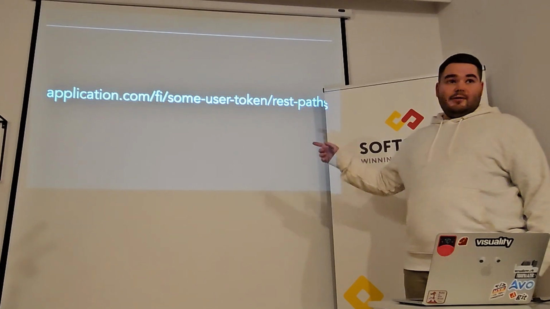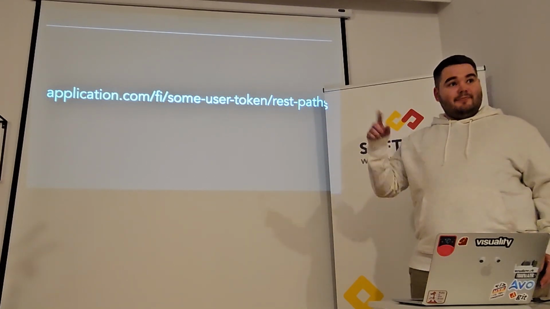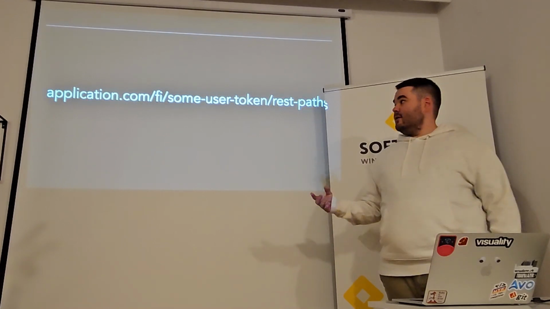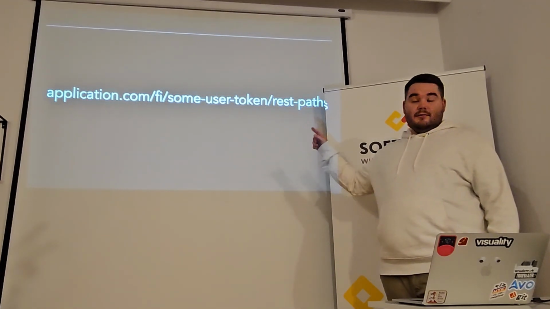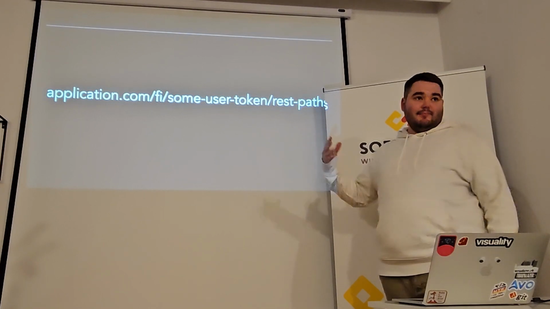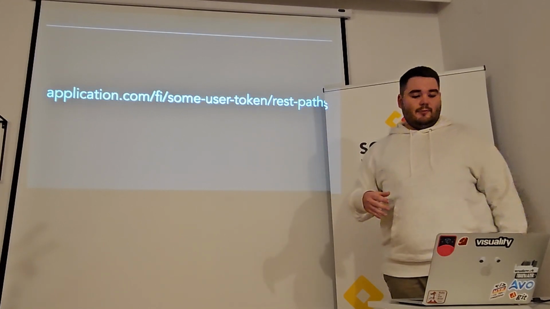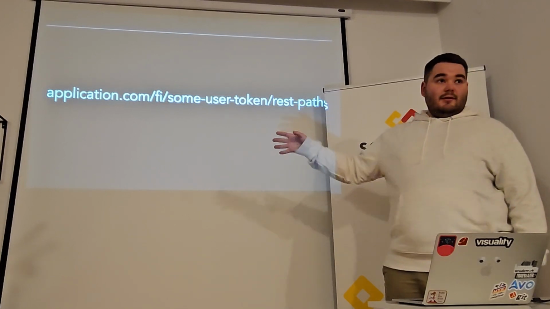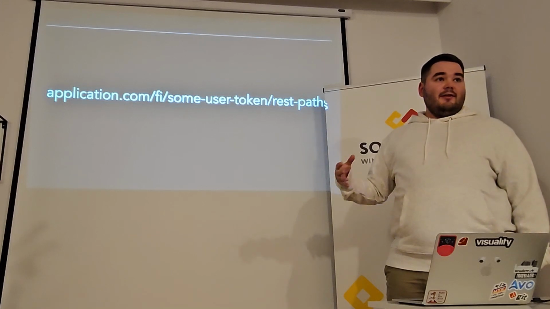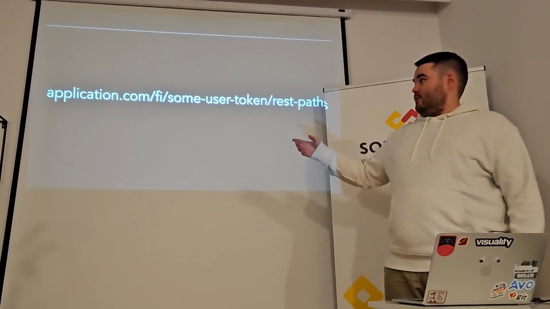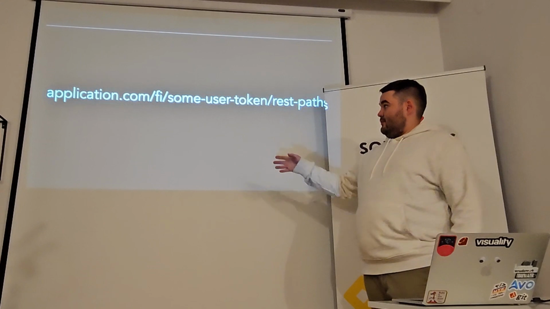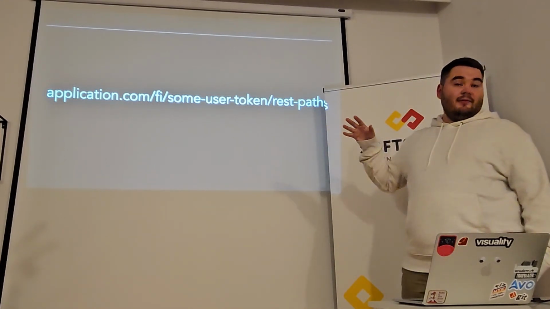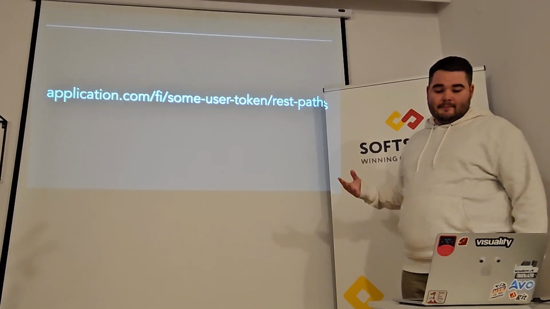And to understand the problem, we had to look at the simplified version of the URL of this application. Basically, we were putting params between slashes, not with a question mark and so on. And we had configured Grape Gem to give the params between slashes some keys, and then it was sent to the backend. It was a Finnish application, in Finnish language by default, so it was sent by default as FI in the first param, then was some user token, and then were the REST API paths.